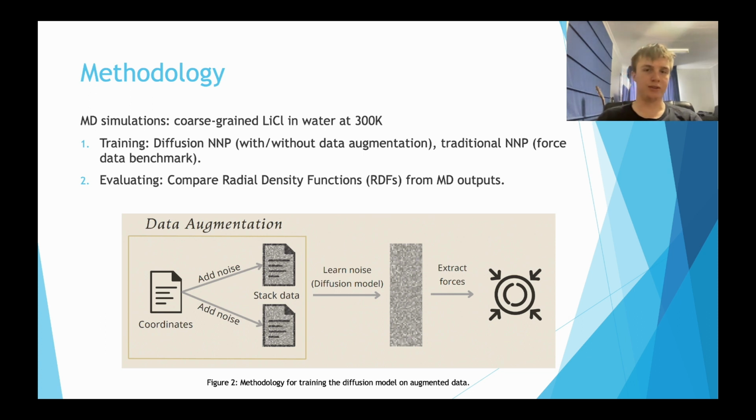We then train two diffusion network potentials on the same set of coordinate data, one with and one without the data duplication. We also train a traditional neural network potential on actual coordinate force data and use that as a benchmark. To test the stability of these models, we run molecular dynamics using them and compare the radial density functions, which are kind of like histograms that plot the frequency of distances between specified atom types.